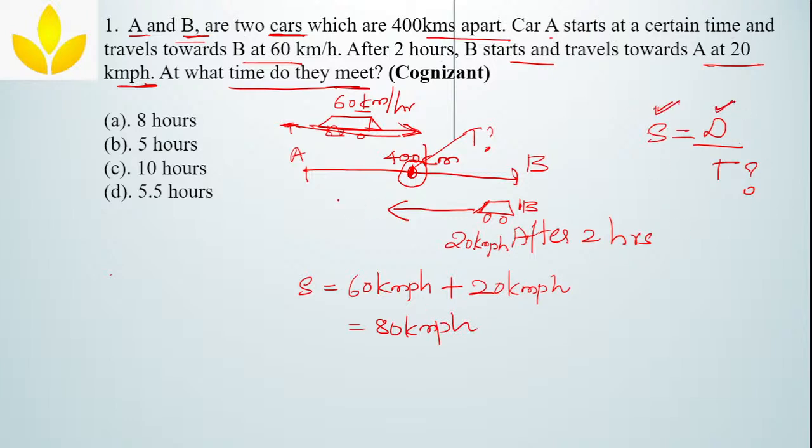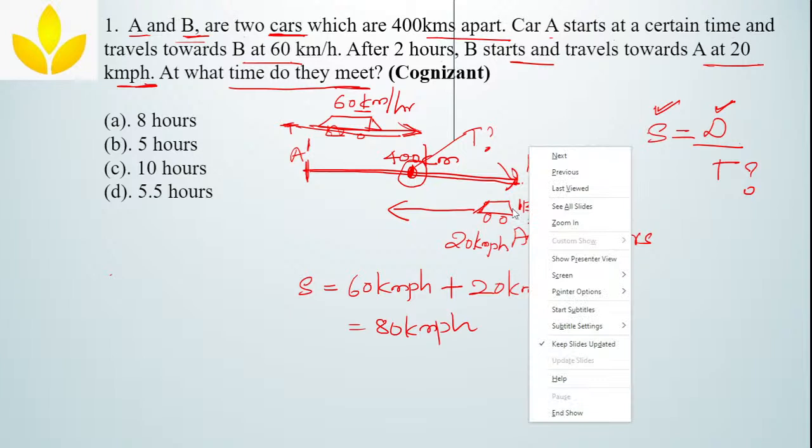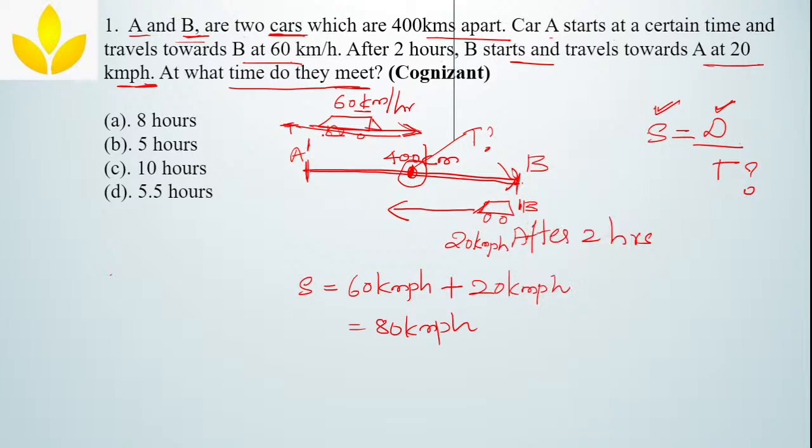What about D? See, here 400 km is given, but is 400 km the distance that we have to consider, or do we have to consider some other distance? When you observe it clearly, what has happened? This car A started 2 hours earlier than car B, correct? Car B starts only after those 2 hours. In those 2 hours, car A would have traveled some distance, correct? So what is that distance? That we have to subtract. Then only we can make the times equal, make them travel at the same time, and find the meeting time.